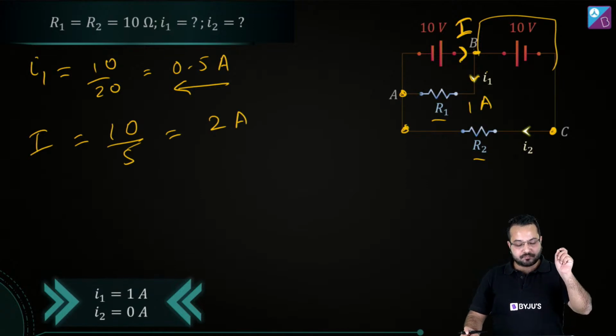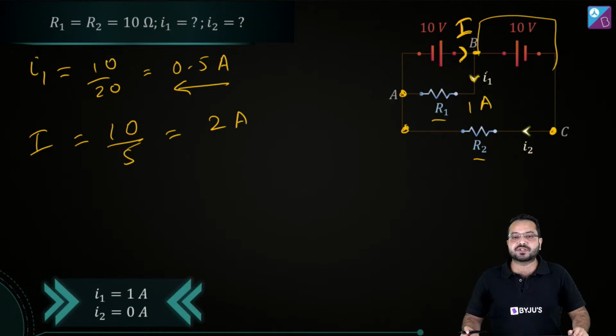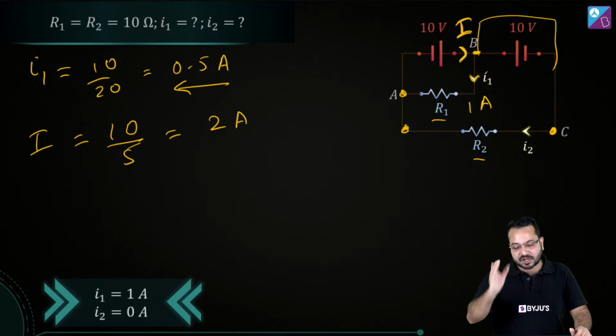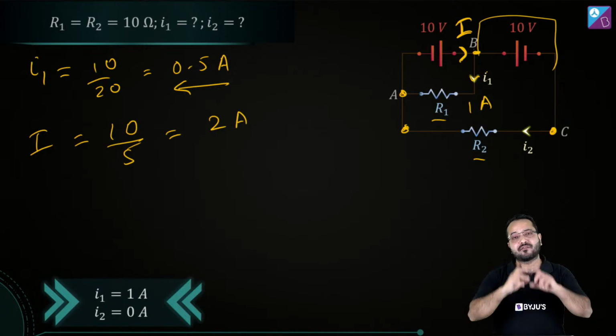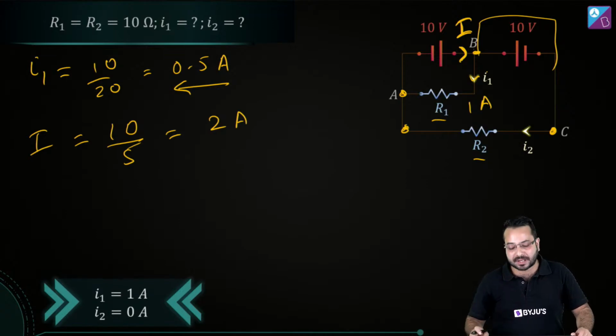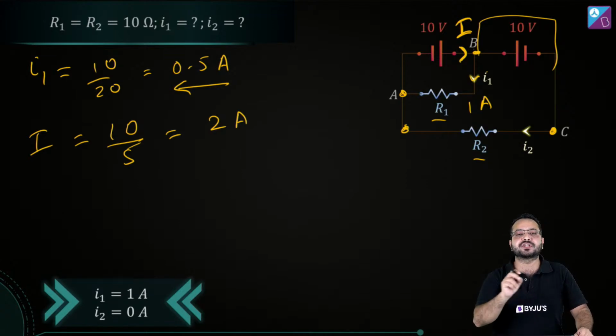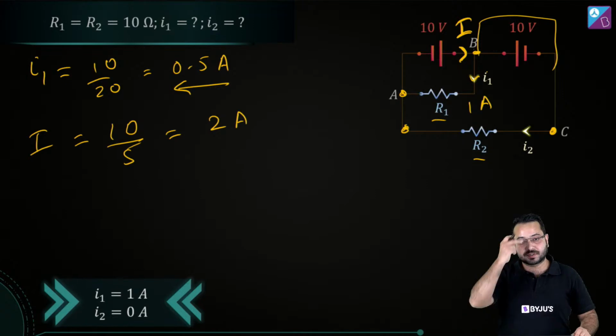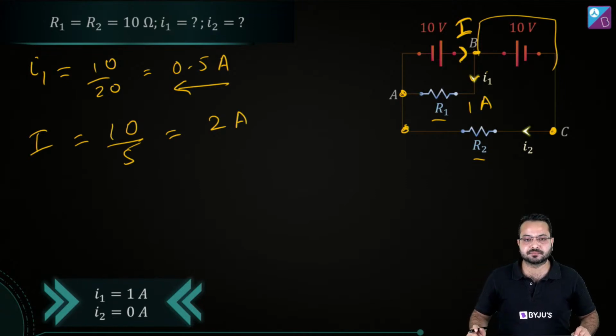So in this particular question, it's slightly more tedious to apply it, so the superposition principle is going to be applied much better if we have multiple batteries. If we have a more complicated circuit, in that case the superposition principle is going to work well. But when the situation is very simple, then it's better to apply KCL and KVL if you are not able to find any symmetry or series parallel combination.